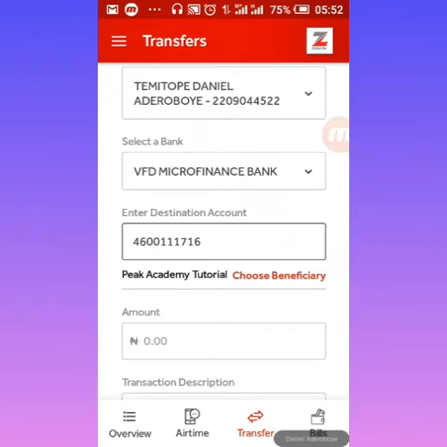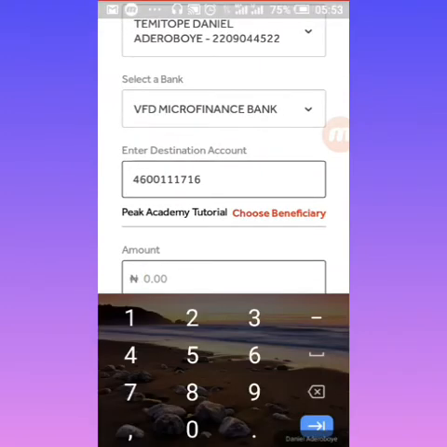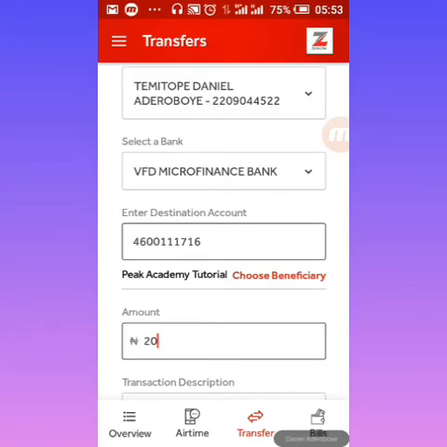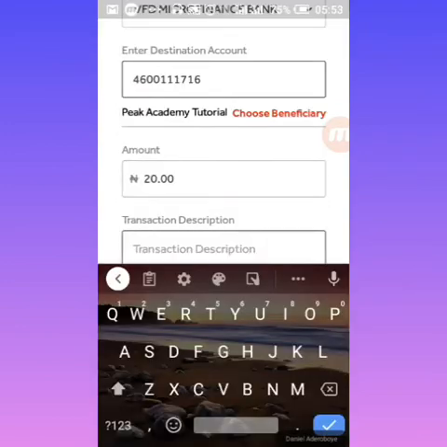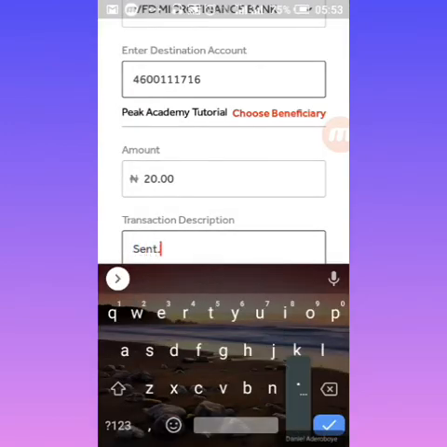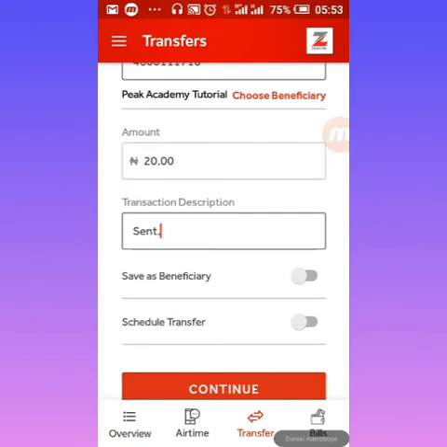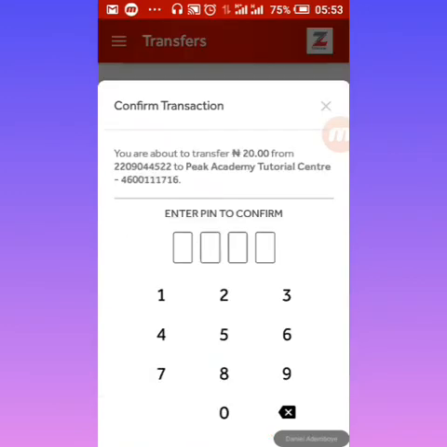This is my business bank account number. Immediately I put in the business bank account number, the name pops up, Peak Academy Tutorial Center. Hope that is being gotten. I'm just going to put in a demo amount, not too big, just 20 naira to show you how this is going to work. I'll write "sent" and click continue. Then I'm going to put in my pin, so I'm going to pause this so you do not see my pin. When I put in my pin, then I'm going to continue.